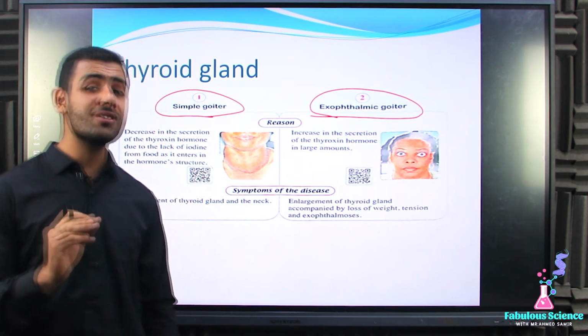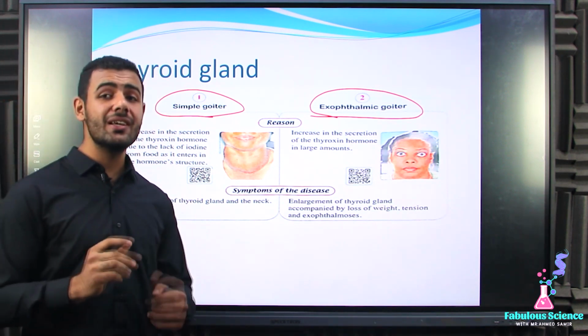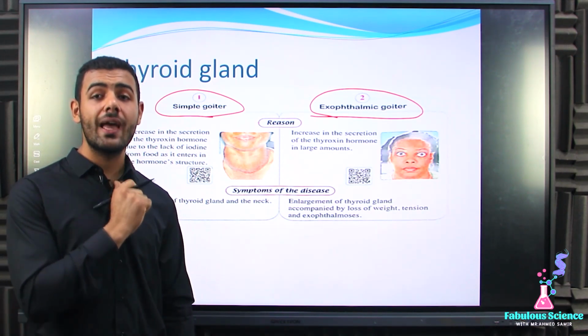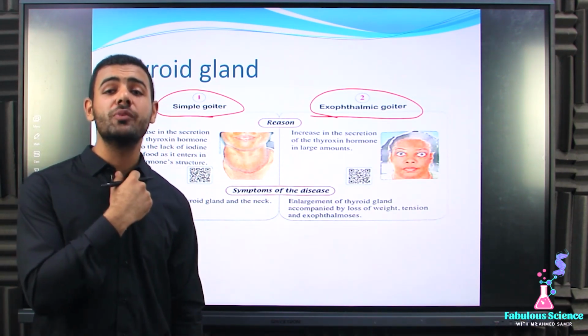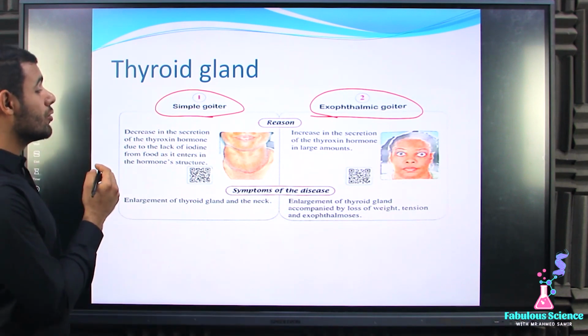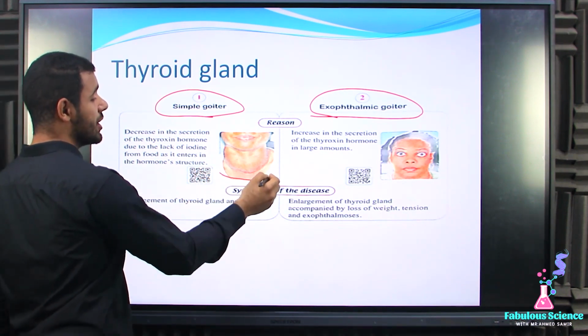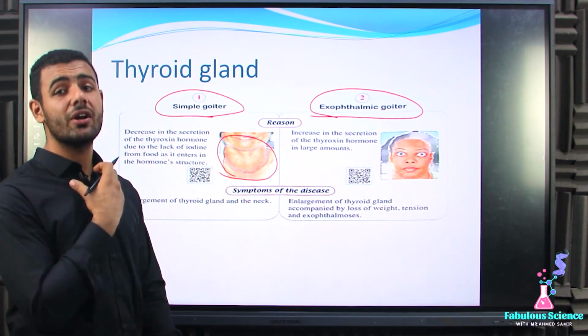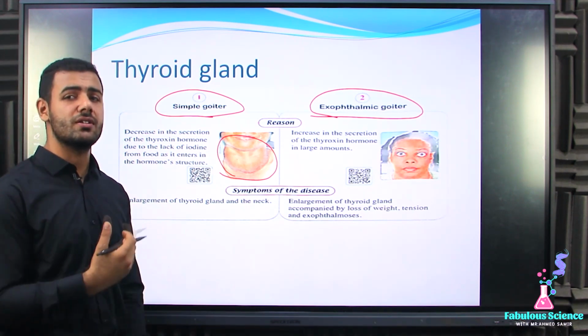Great. What about the symptoms of this disease? Actually, there will be an enlargement of what? An enlargement of the neck, accompanied with an enlargement of the trachea. So you will see that the neck of this patient will be like this. There is an enlargement inside the neck. Great. That's about simple goiter.